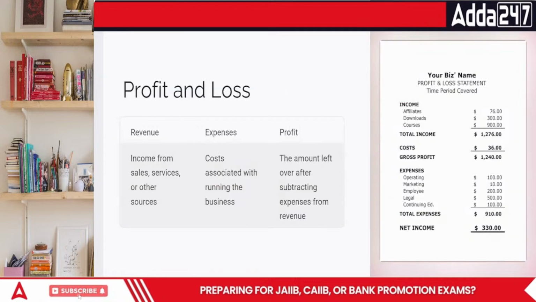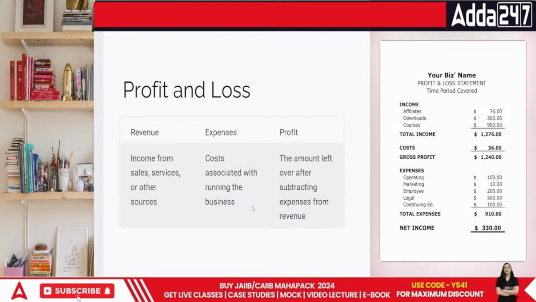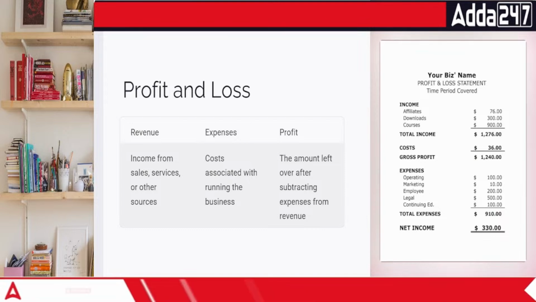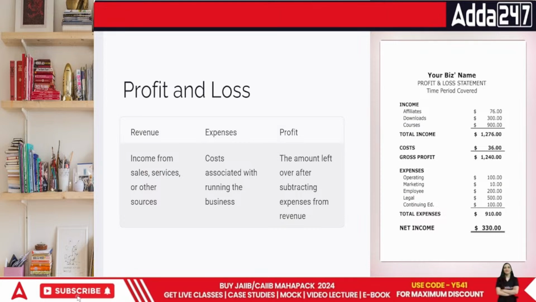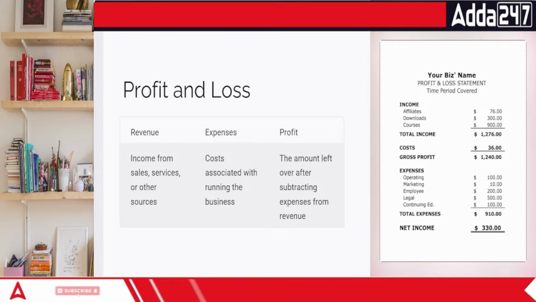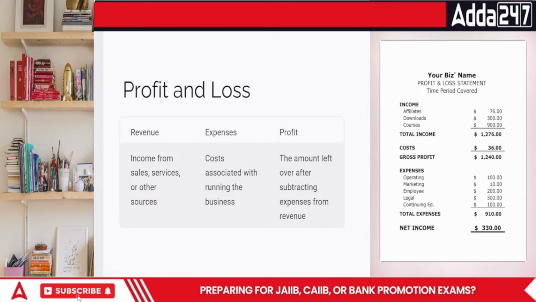Done. Now look at this part. The next part is called the profit and loss account. The profit and loss account is that account which talks about the income that you are earning in the business. Why are we earning this business money? Because we are spending as well. Everyone, do I make money without spending money? Is it possible?